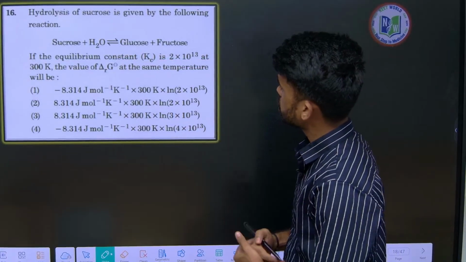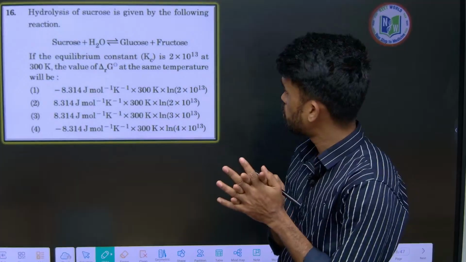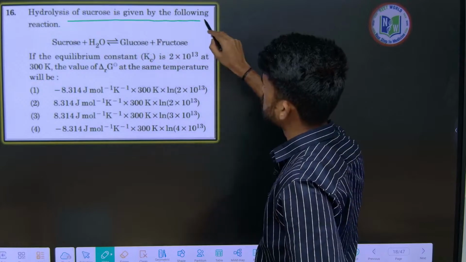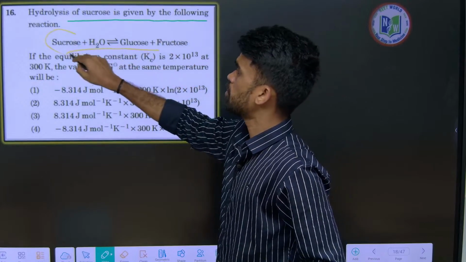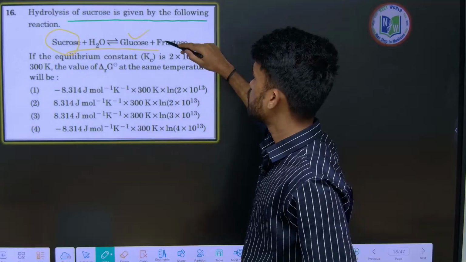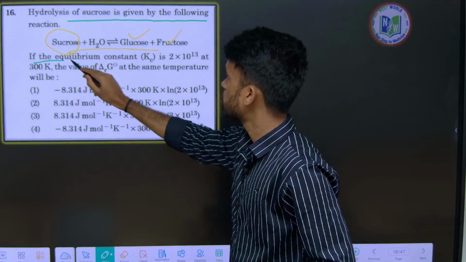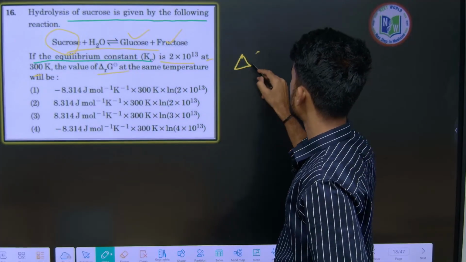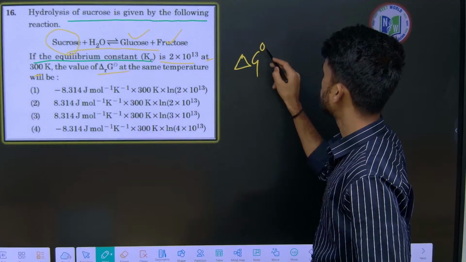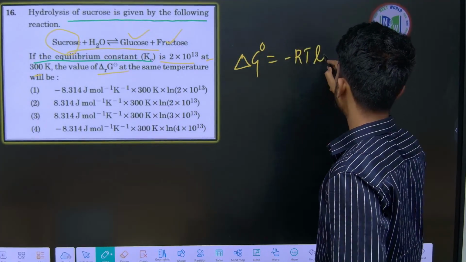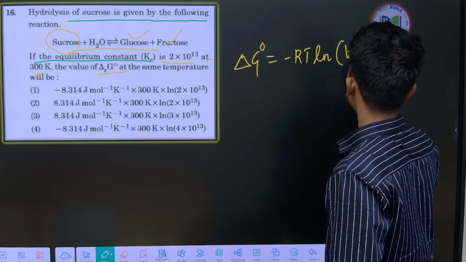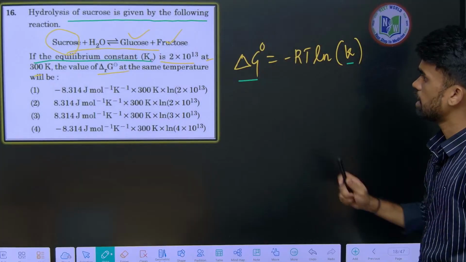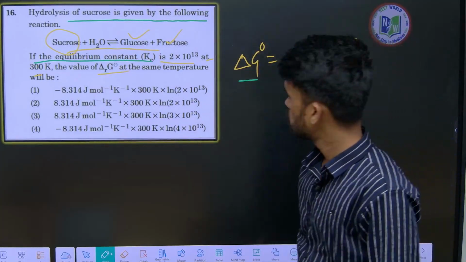Just try this question. In the last class also we got the same model question. So what is the relation we need to use here? Hydrolysis of sucrose in the following reaction is like this. So sucrose upon hydrolysis gives alpha D glucose and beta D fructose, right? If the equilibrium constant Kc is given at 300 degrees, then find delta G naught. So what is the relation between equilibrium constant and delta G naught? That will be minus RT ln K. So this is the relation, delta G and equilibrium constant K are related like this. Just substitute the values and identify it. So just try it.